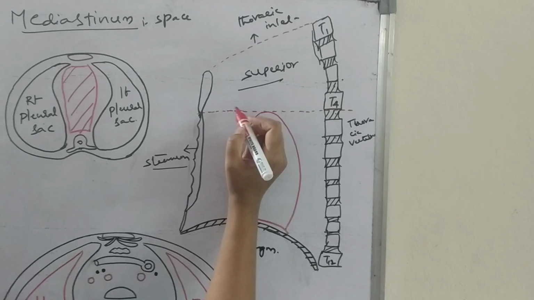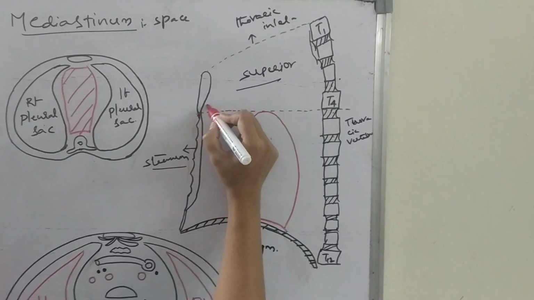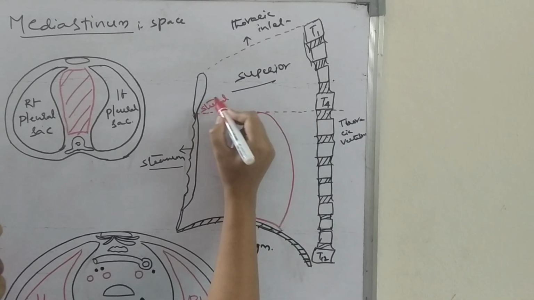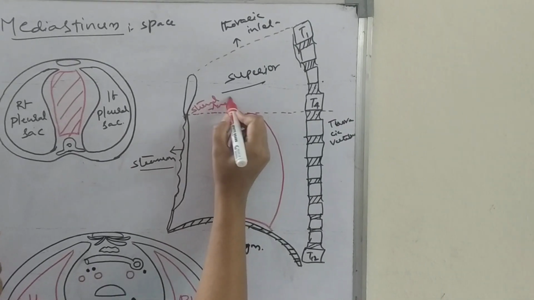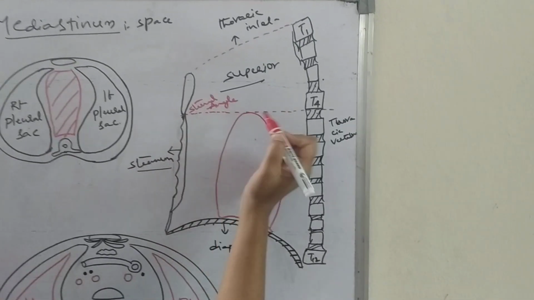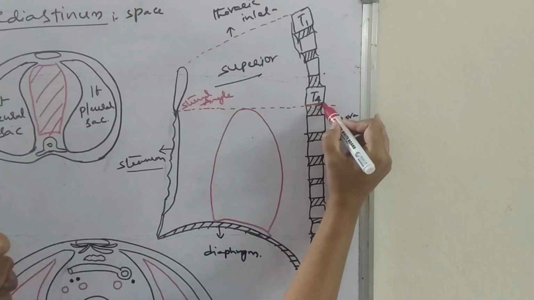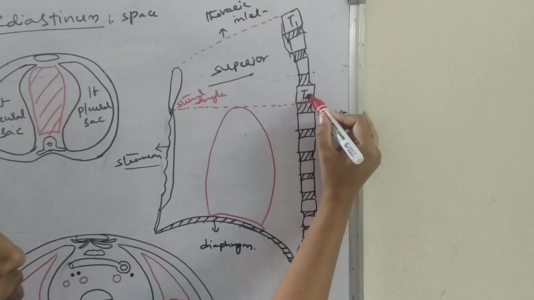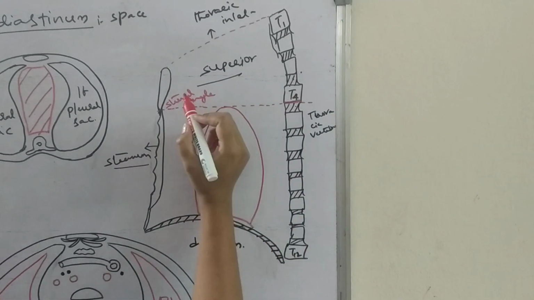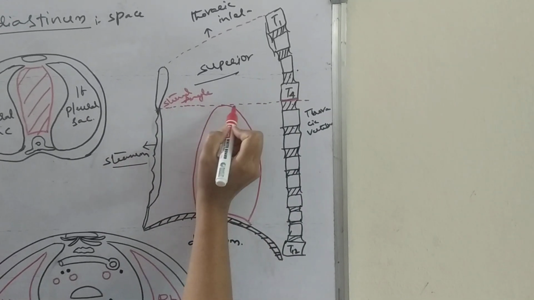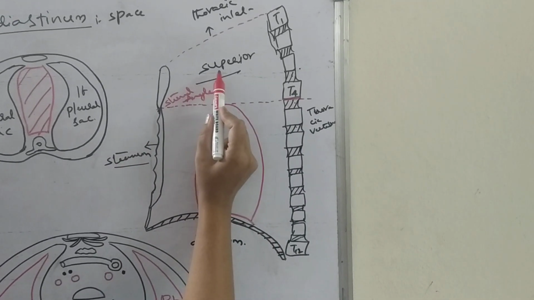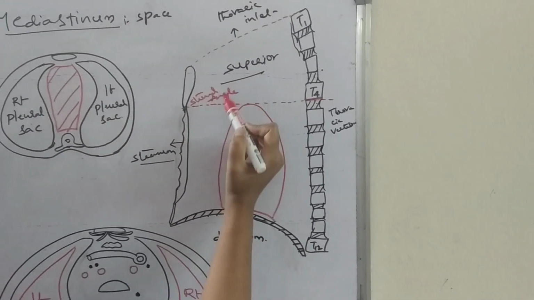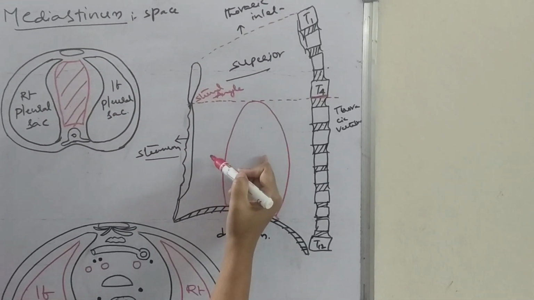This line extends from the sternal angle to the lower border of the T4 thoracic vertebra. This horizontal imaginary plane divides the mediastinum into the superior mediastinum and the inferior mediastinum.